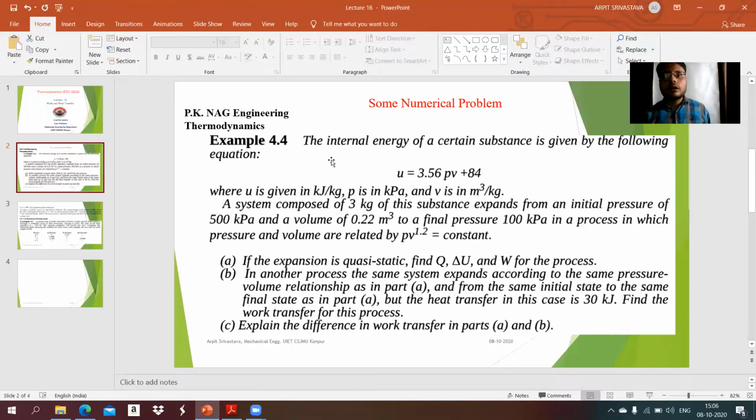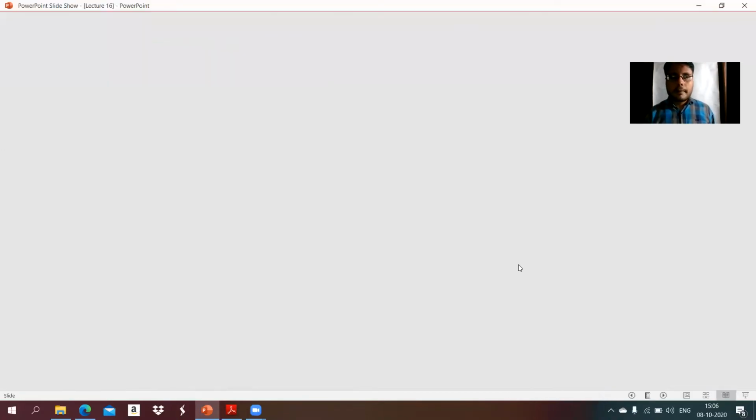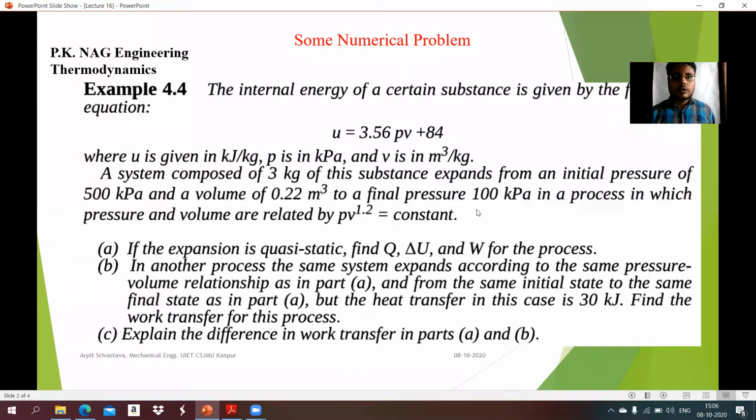The question is that the internal energy of a certain substance is given by the following equation: U equals 3.56 PV plus 84, where U is given in kilojoule per kg, P is in kilopascal, and V is in meter cube per kg.